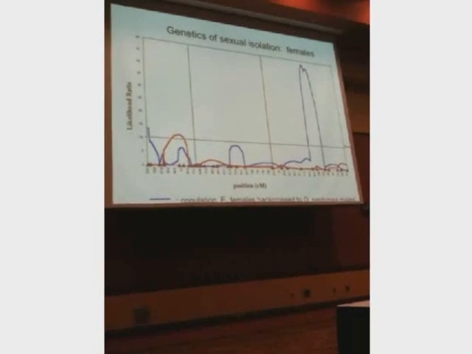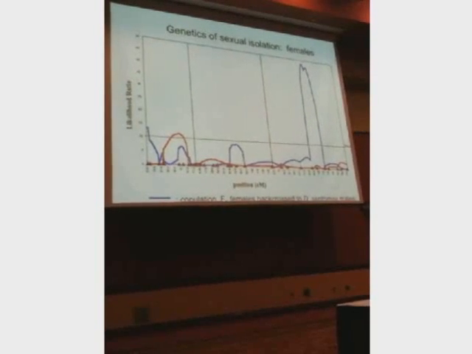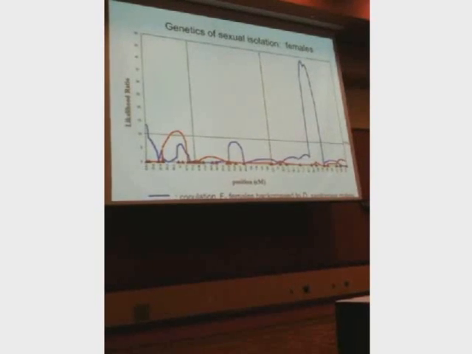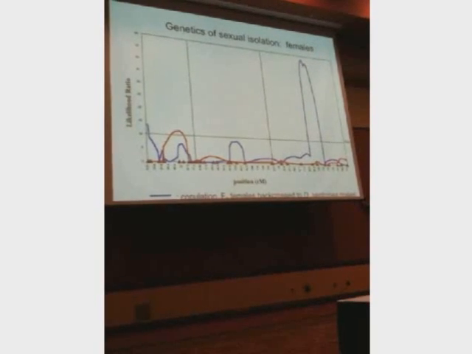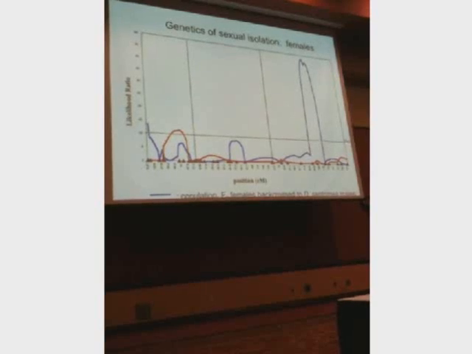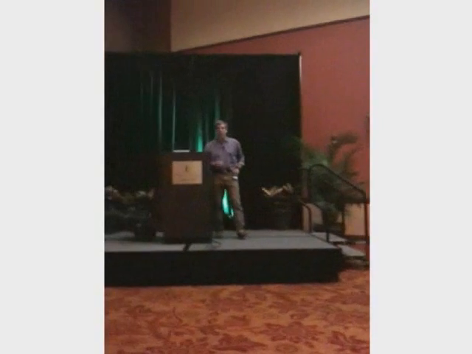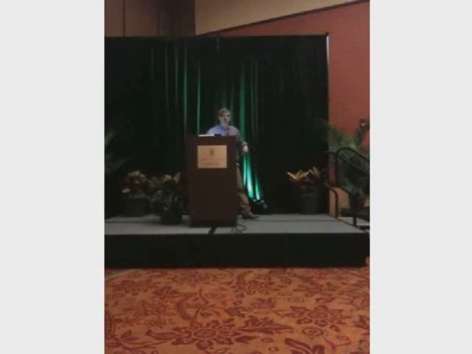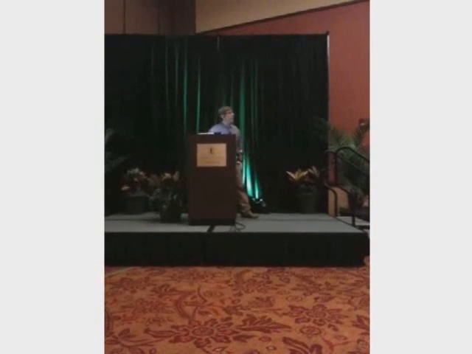And anyway, this is the QTL analysis showing where the regions are in Drosophila xanthomea females that make them not like Drosophila cuba males. They're all in the third chromosome, pretty much. Okay, we don't know how many genes are in here, but there's a huge effect of that chromosome. Maybe there's only one or two loci involved. We have no idea, but we're doing introgression analysis now to try to find this out.